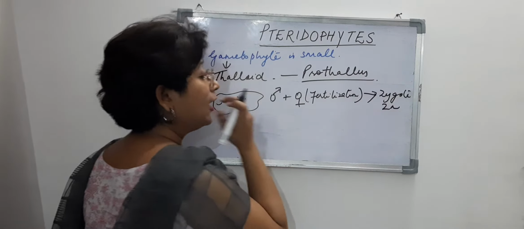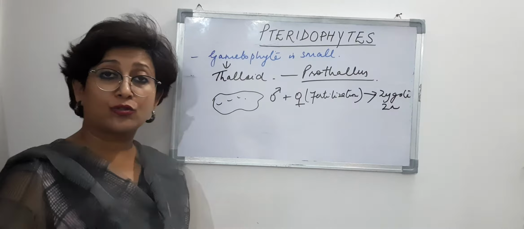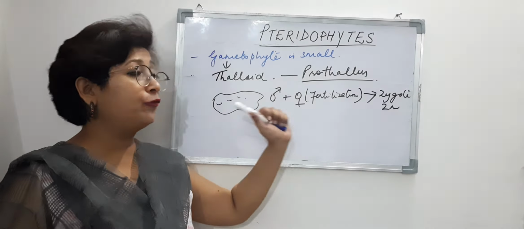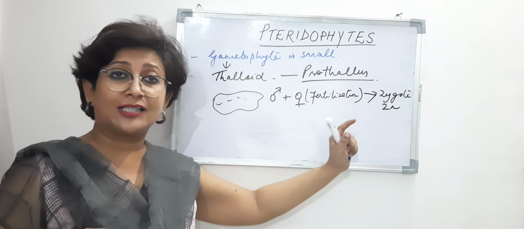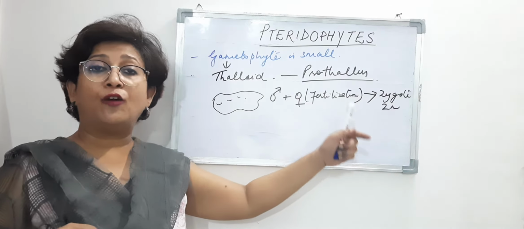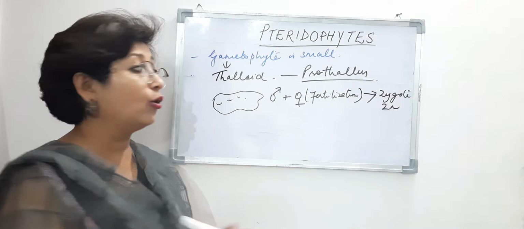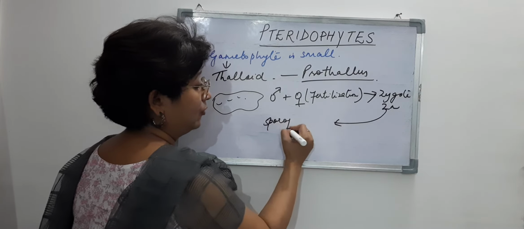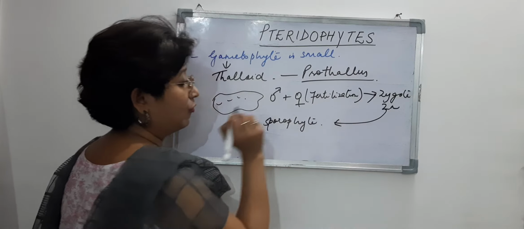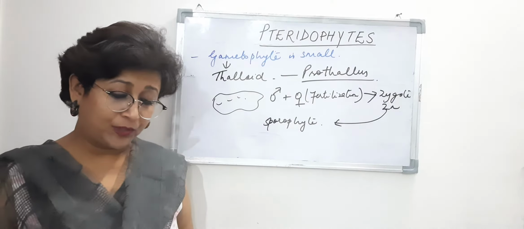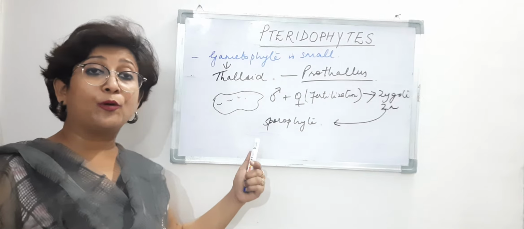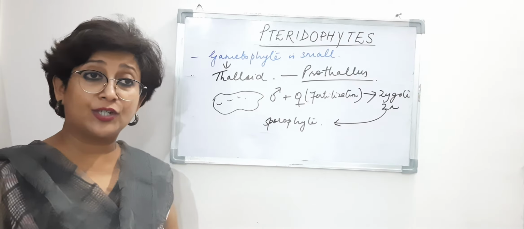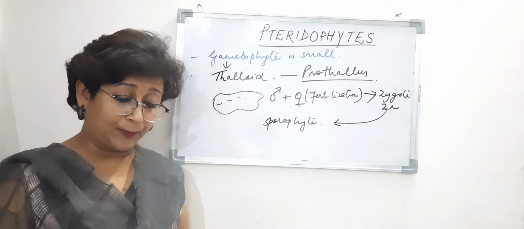Zygote is 2N, having the full set of chromosomes. They are not haploid, they do not contain half the number of chromosomes. This zygote further divides to form an embryo, which further grows into a sporophyte. So that is a prothallus that leads to the formation of sporophyte, which is the main plant body, right?